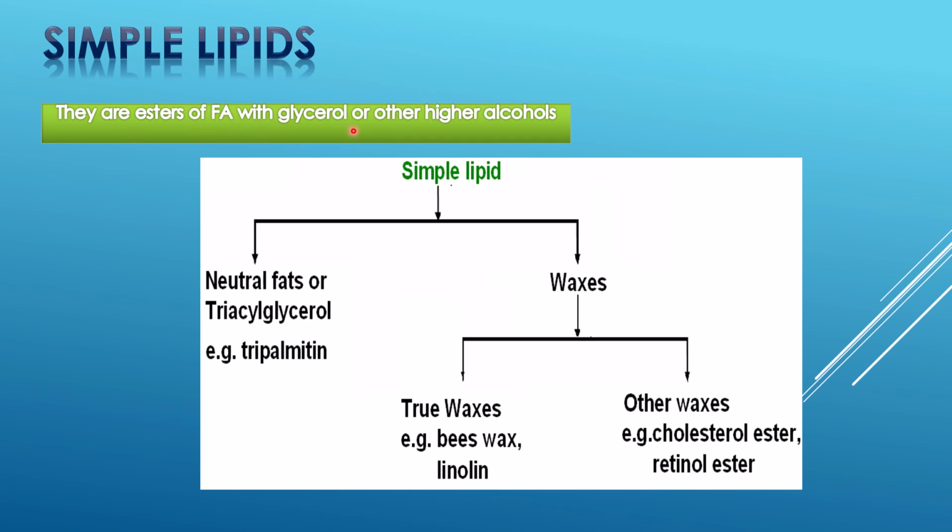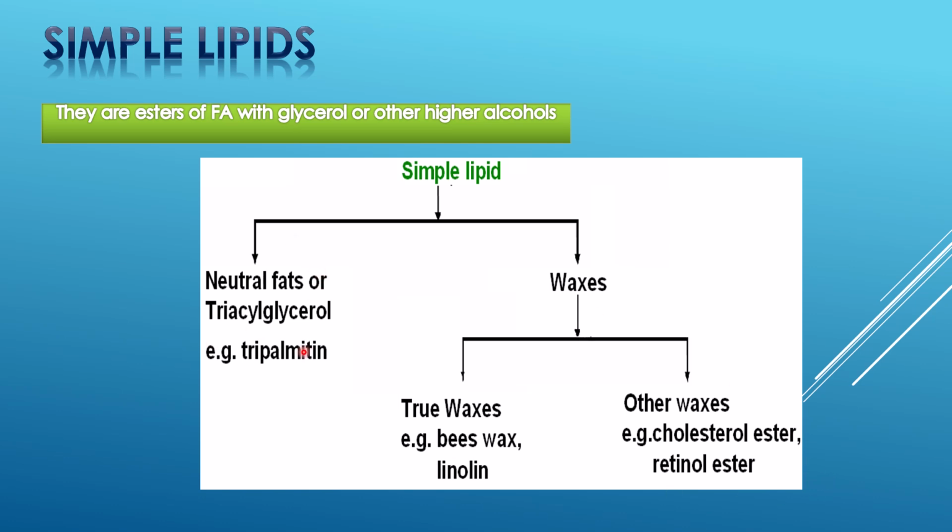Simple lipids are esters of fatty acids with glycerol or other higher alcohols. They can be classified again into neutral fats or triglycerides, and then waxes. Waxes can be of two types, true waxes and other waxes. True waxes are the esters of alcohol with higher fatty acids. The alcohol can be other than glycerol; they are long carbon chain containing alcohols. Then other waxes, including the cholesterol esters, retinol esters, etc.